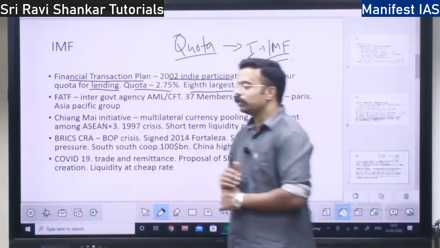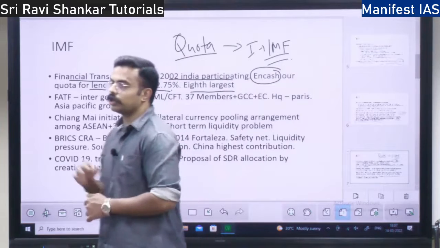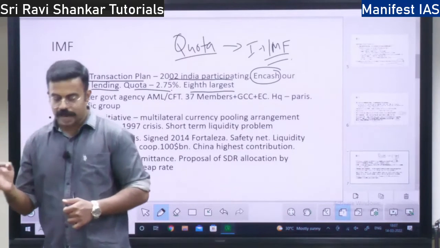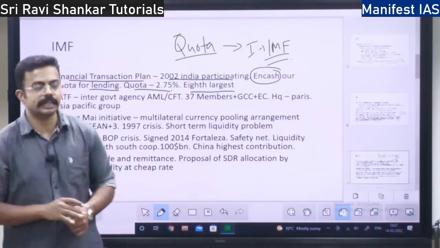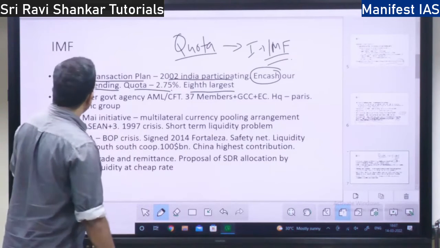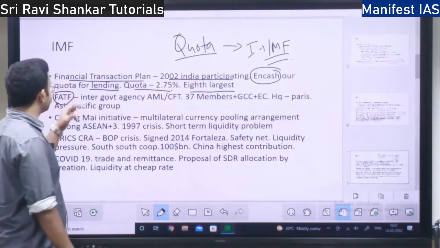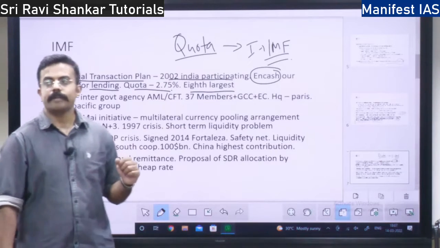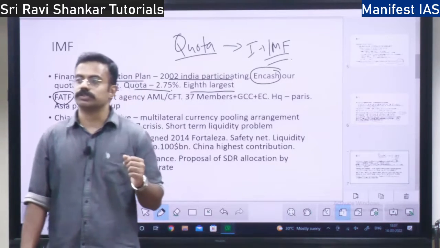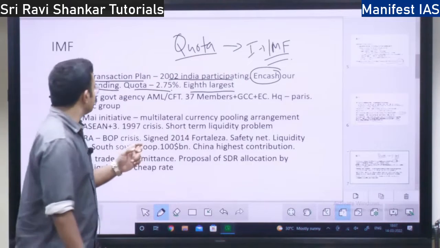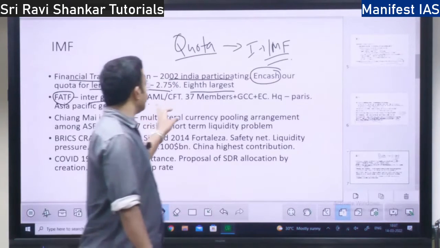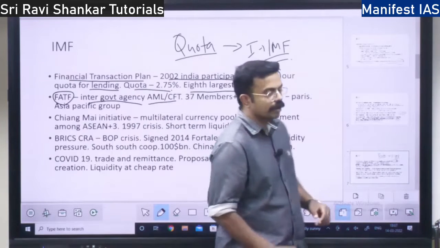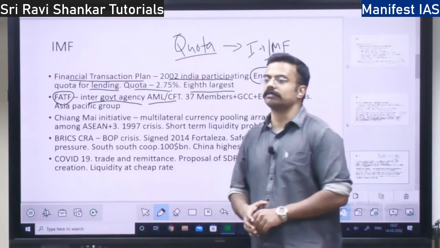So I already told you IMF is working with respect to anti-money laundering and countering terror financing. With respect to that, there is one more organization called FATF, Financial Action Task Force. Very important. This is an intergovernmental agency focusing on anti-money laundering and countering of financing of terrorism.